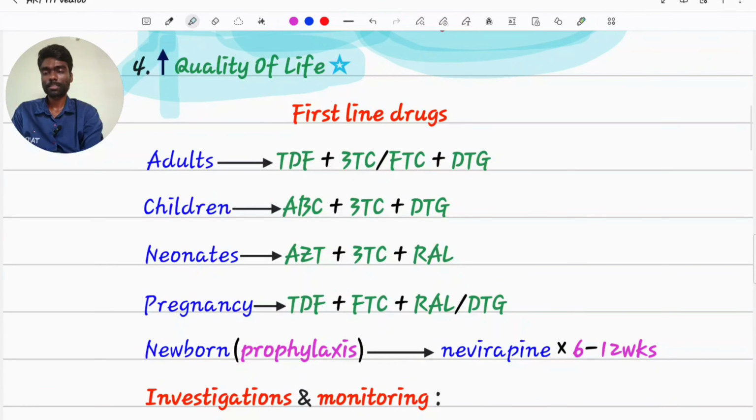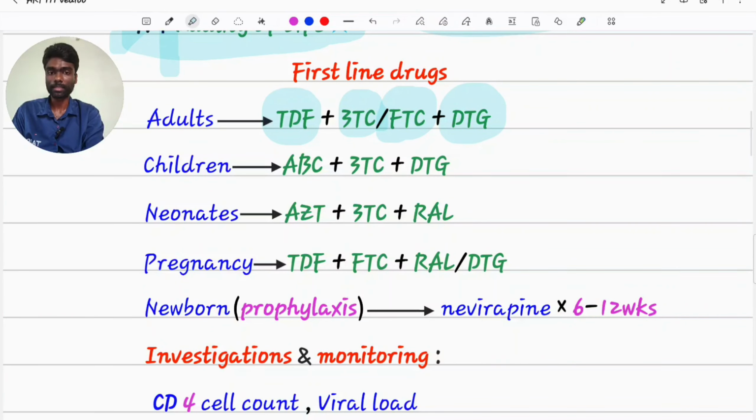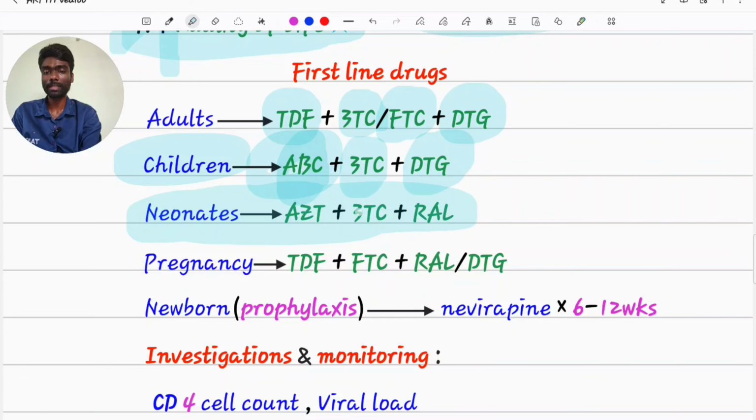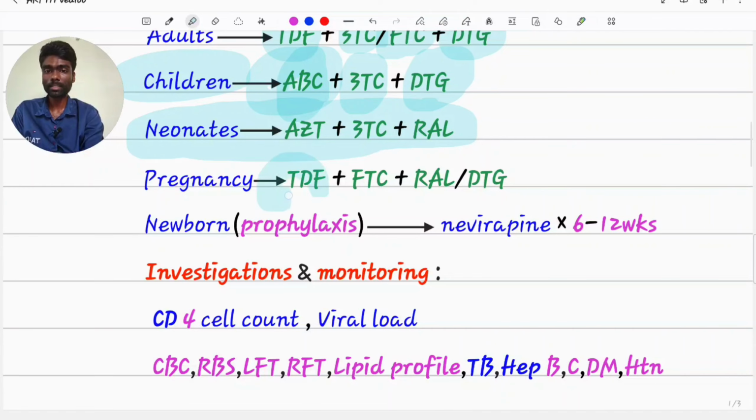In adults, the first line regimen is tenofovir, lamivudine or emtricitabine, and dolutegravir. That is 2 NRTIs and another class of drug. In children, ABC. ABC means abacavir, lamivudine, dolutegravir. Remember it like this, children will learn ABC. Neonates, atazanavir, lamivudine, raltegravir. In pregnancy, tenofovir, emtricitabine, raltegravir or dolutegravir.